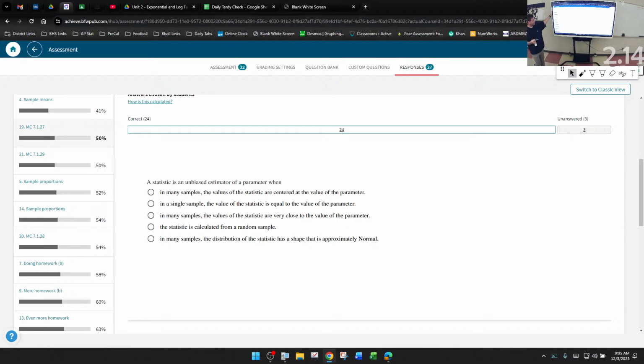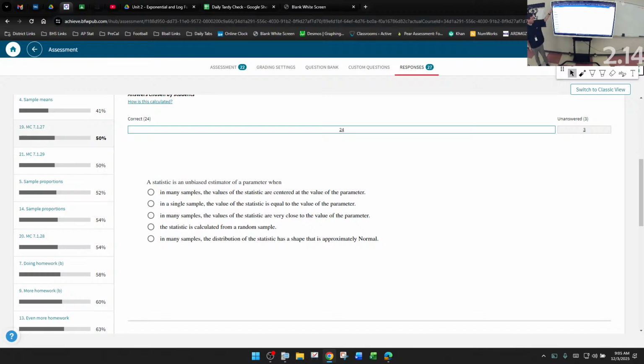In many samples, in a single sample, in many samples, the statistic is calculated. We definitely want many samples, okay? Not only that, because that's 3 of the 5 choices. In many samples, the values of the statistic are centered. In many samples, the values of the statistic are very, very close. In many samples, the distribution has the shape that's approximately normal, and you don't care.